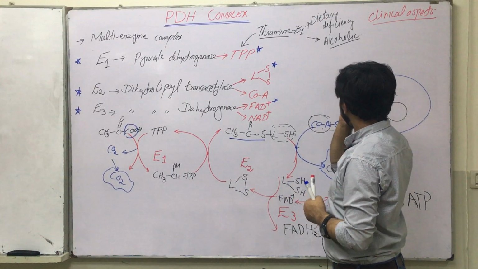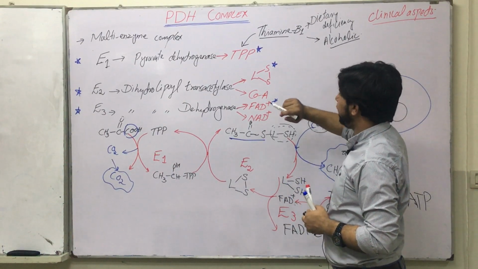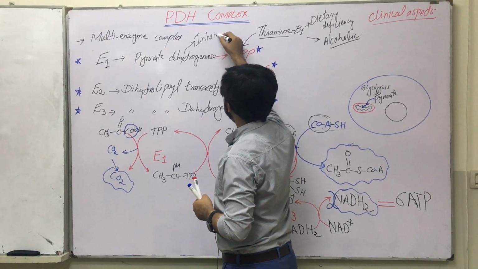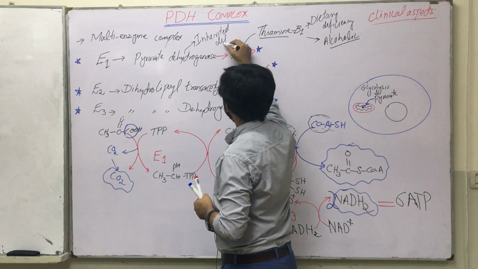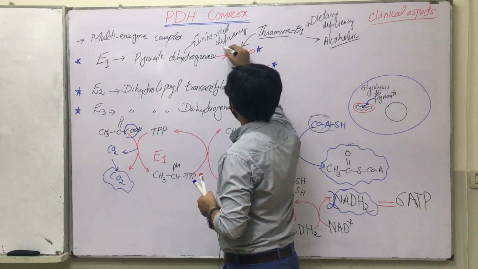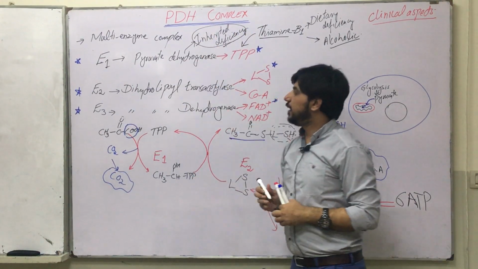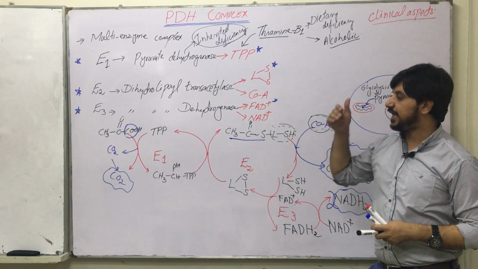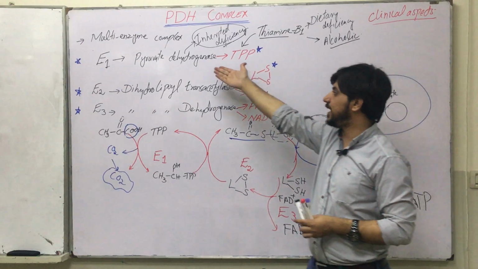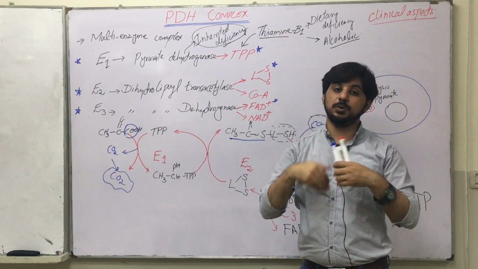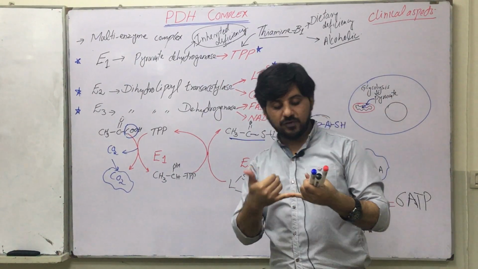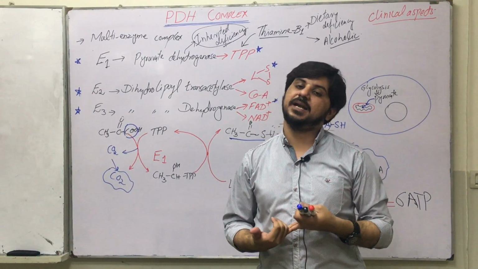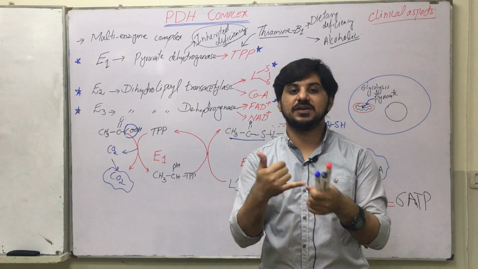And the third one, which is very important, is the inherited deficiency of pyruvate dehydrogenase. Whenever a person is suffering, at the genetic level, from a deficiency of the pyruvate dehydrogenase enzyme because of some mutation or something else, there will be no formation of acetyl-CoA, and the body will suffer from a deficiency of energy.